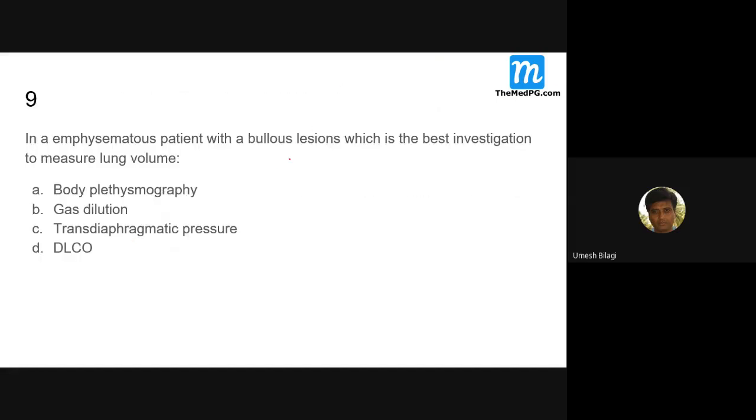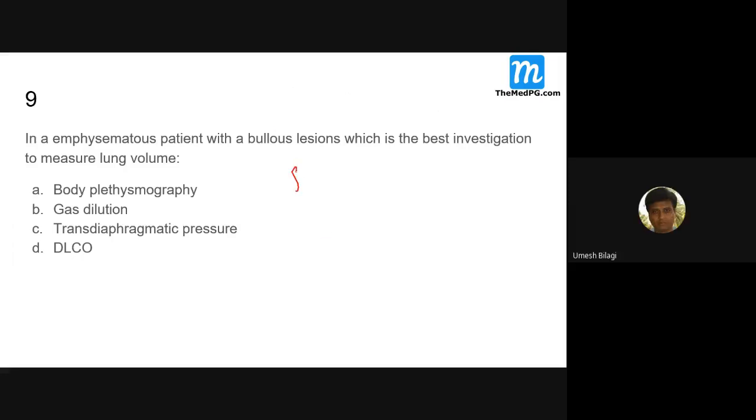In emphysema patients with bullous lesions, which is the best investigation for measuring lung volume? Gas dilution. So in emphysema, what is the basic problem? Enlargement of the air spaces.